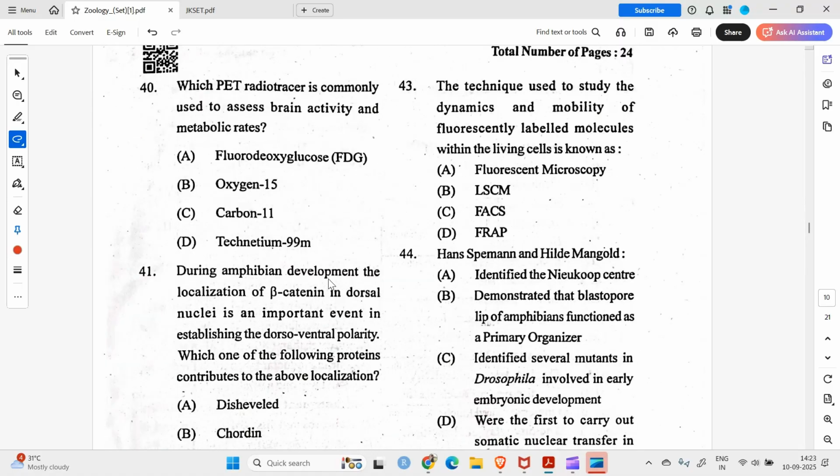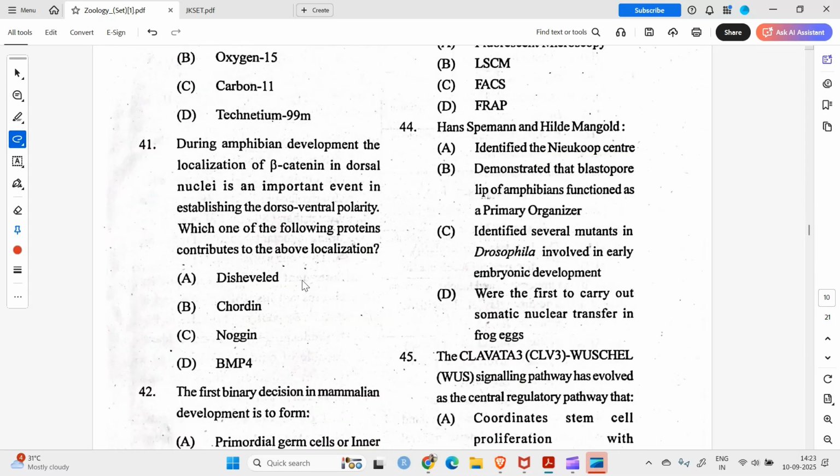Question number 40. Which PET radio tracer is commonly used to assess brain activity and metabolic rates? It's FDG, fluorodeoxyglucose. Question number 41, during amphibian development, the localization of beta catenin in dorsal nuclei is an important event in establishing the dorsoventral polarity. Which of the following proteins contributes to the above localization? It is the dishevelled protein.